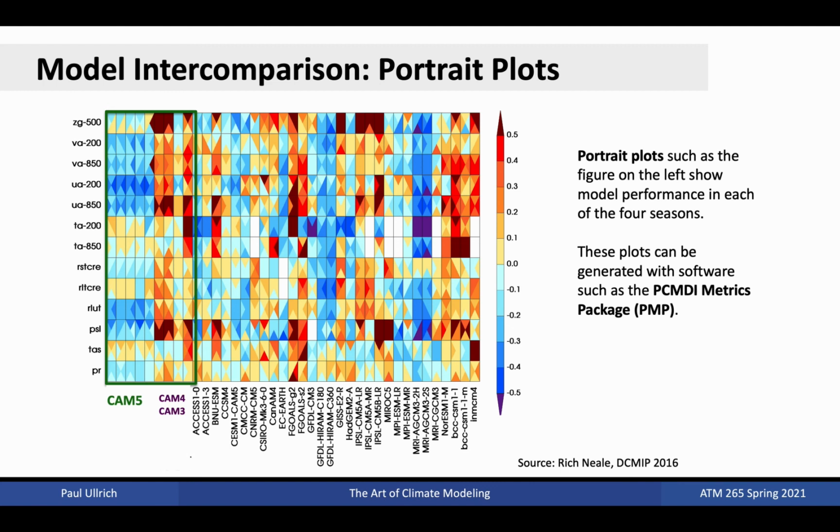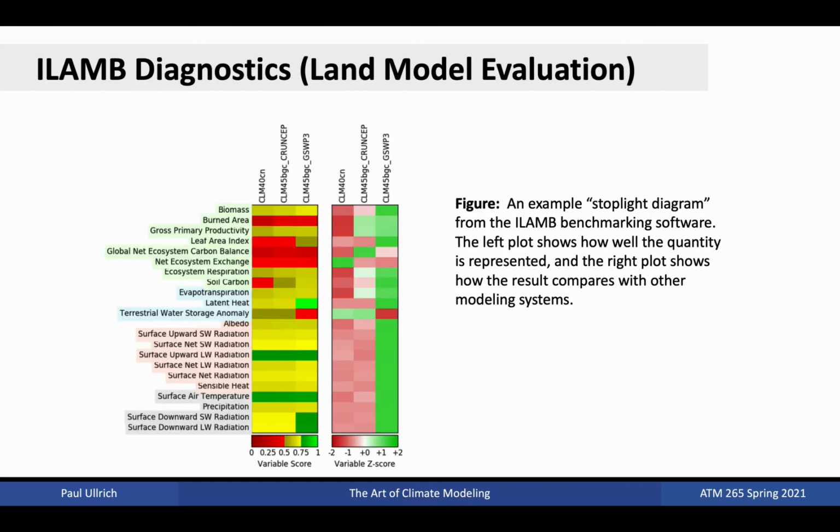Models are ranked with negative scores if they perform better than the mean model, and positive scores if they perform worse. Each cell is broken up into 4 triangles, with each quadrant referring to a different season of the year. Variables being evaluated are listed along the y-axis, here including geopotential height, meridional velocity, zonal velocity, temperature, radiation, and precipitation, while models are laid out on the x-axis. Plots such as these are easily generated with packages such as the PCMDI Metrics Package, or PMP.